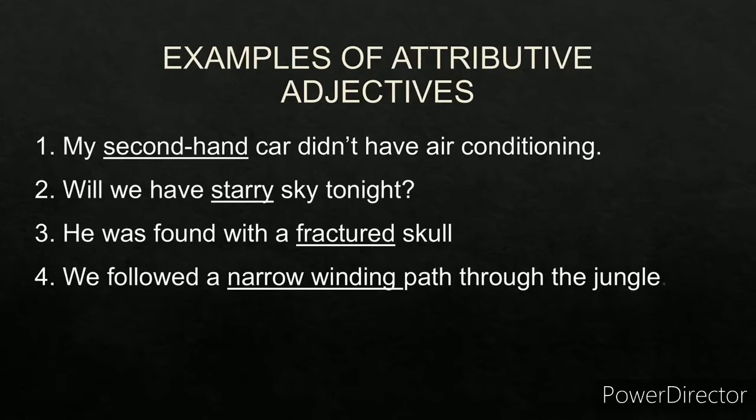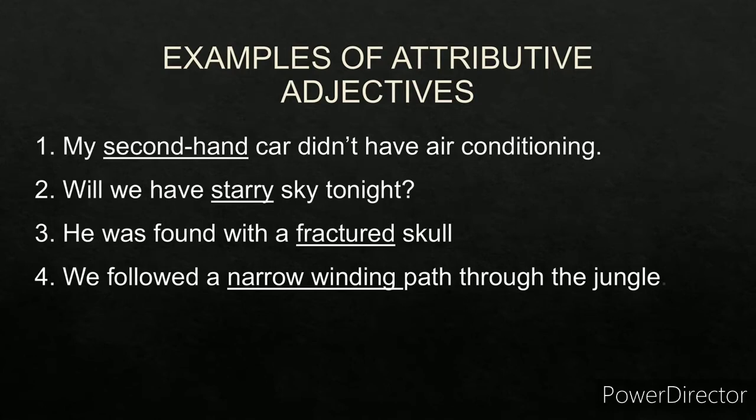Now, starry is an attributive adjective because it comes before the noun sky. Before the noun sky, and it comes within the noun phrase starry sky. Starry sky is the noun phrase. A noun phrase contains a noun and a modifier. Modifier would be like a, the, and other modifiers, which I have already taught you. He was found with a fractured skull.